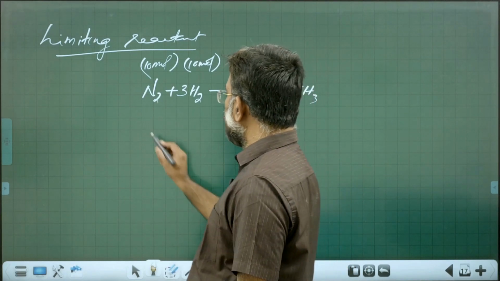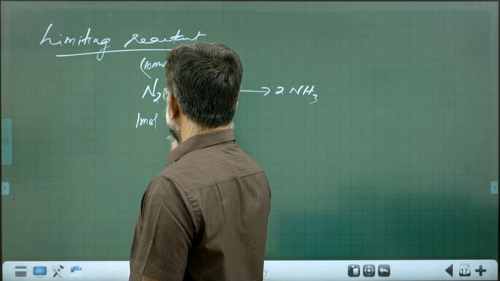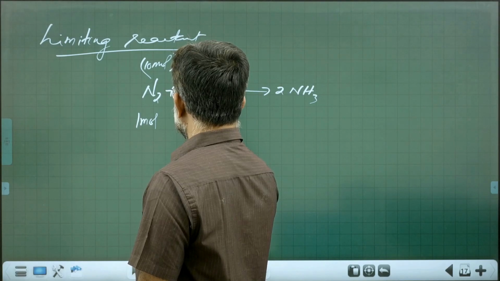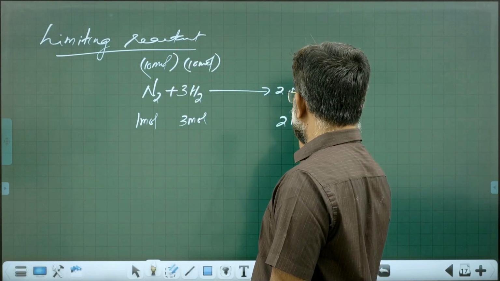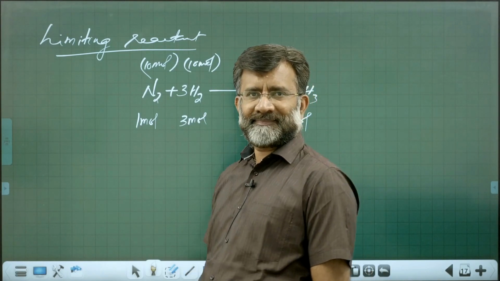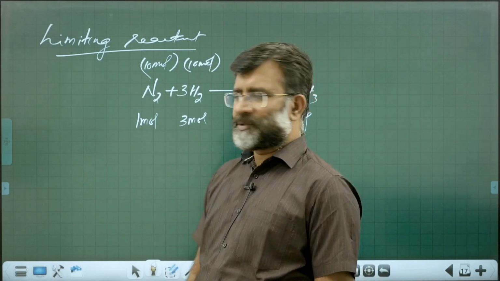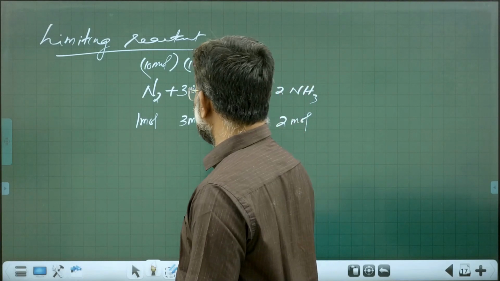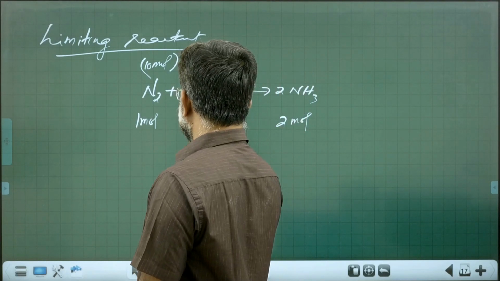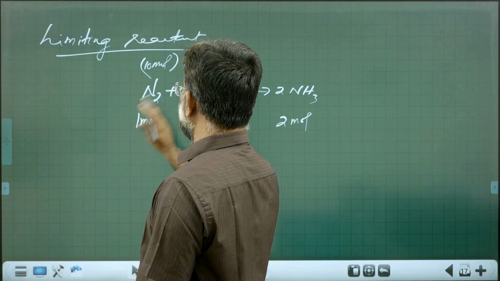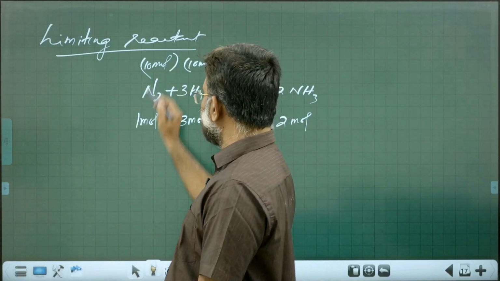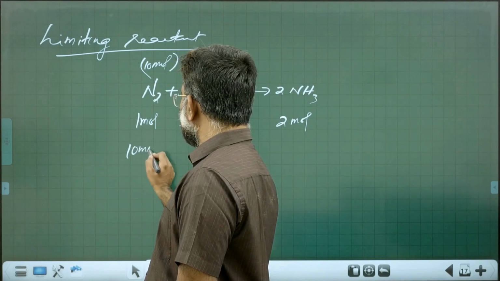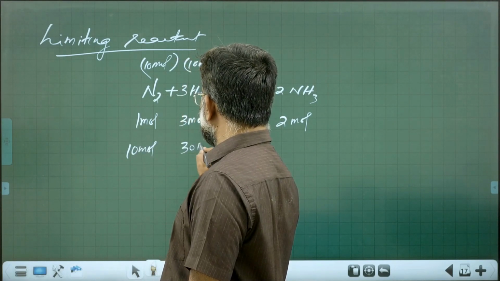You see, 1 mole of nitrogen reacts with 3 moles of hydrogen and you get 2 moles of ammonia. So the amount of hydrogen required is 3 times. Here we are taking 10 moles of nitrogen, so it should be 30 moles of hydrogen.